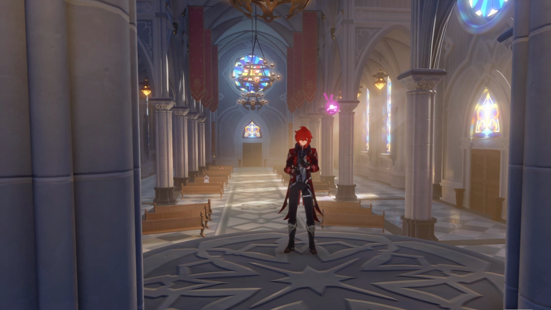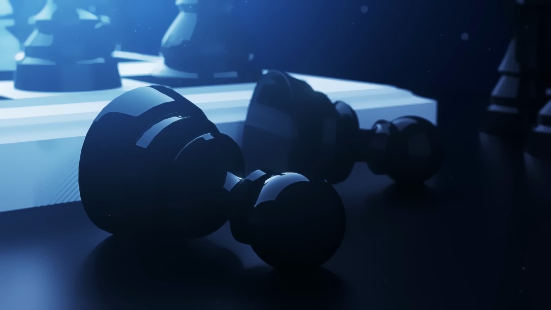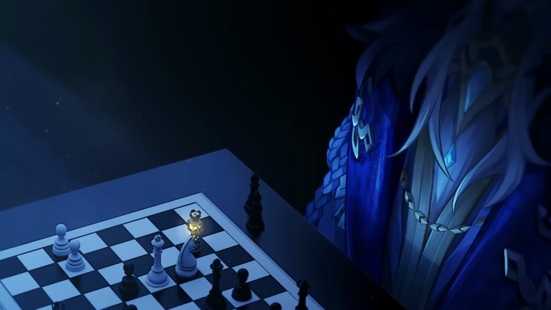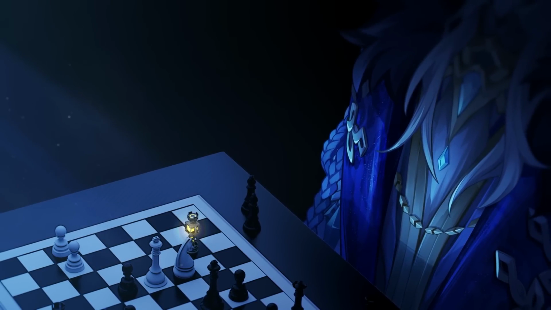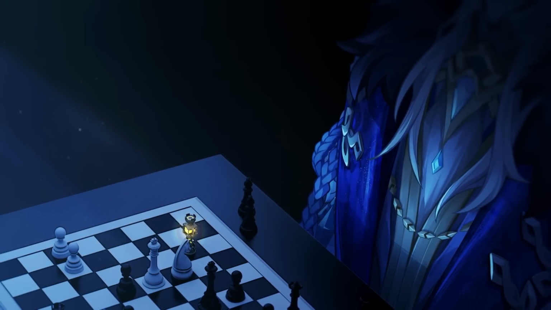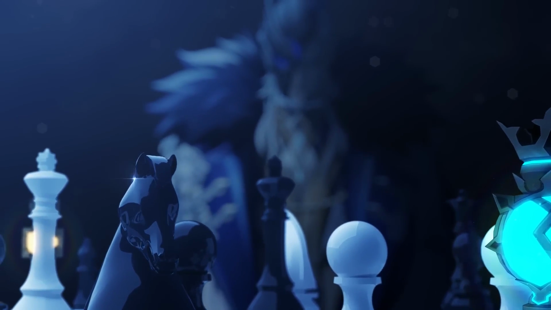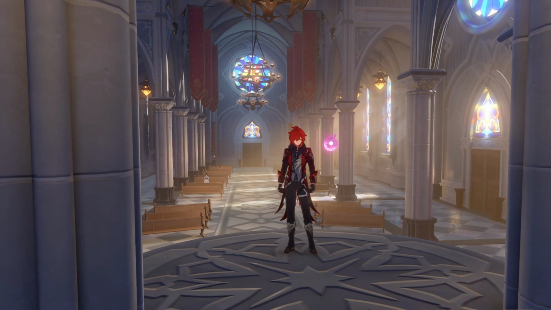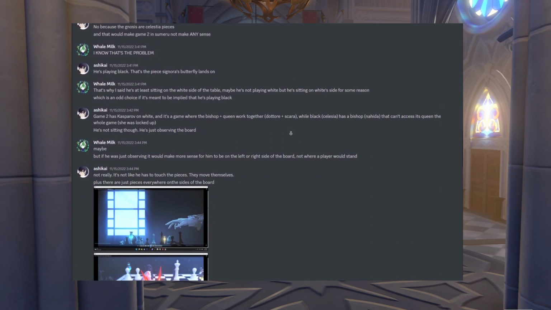But what we're mostly interested in this trailer is the chessboard that appears at the beginning that Pierro is standing over. I should point out that it is unclear if he is actually playing the game or not, for reasons that I will get into later, but it is something that I need to point out because I got into a debate with Ashikai over this point, and yeah, it's dumb.